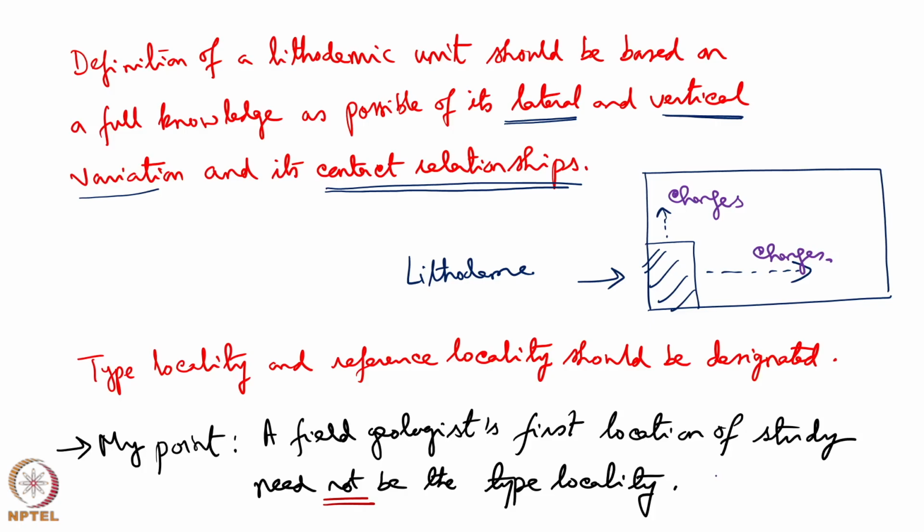The type locality and the reference locality for the lithodemes should be designated. We have to announce in publication in which locality we have seen. Now, my point is that a field geologist's first location of study need not be the type locality. A field geologist should see as much as possible by taking several traverses and then decide which traverse is the best to define a lithostratigraphic unit such as a formation or a lithodeme.